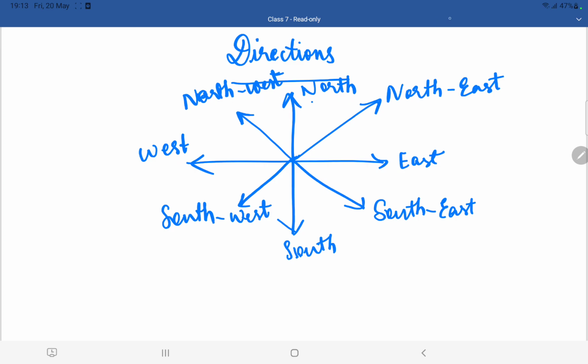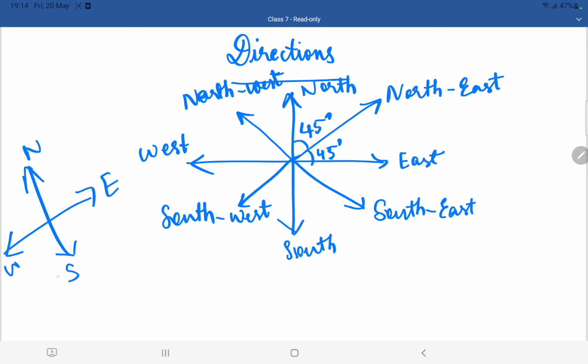So this is how you have to see the directions. And if you just see, this is 45 degrees. Remember that also, an important point. Here 8 directions are there, the major directions. So these are the major directions, children: north, east, west, south.